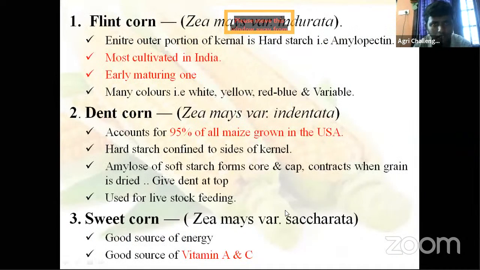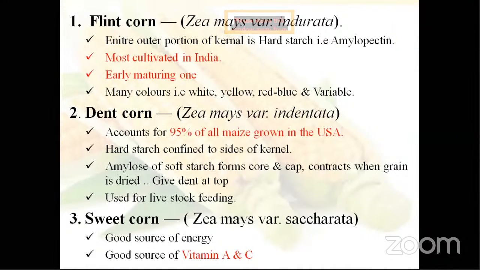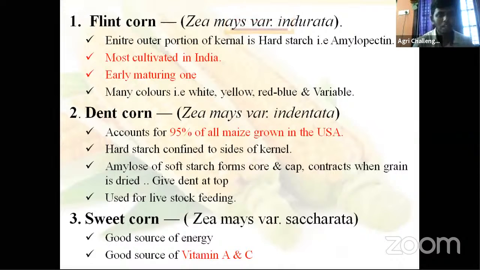Flint corn, Zea mays indurata. Entire outer portion of the kernel is hard starch. Outer portion is hard starch entirely, and amylopectin. Which type of starch is there? Amylopectin type. Amylose and amylopectin, two types of starches are there, but in flint corn completely amylopectin. This is indurata, and mostly cultivating in India.